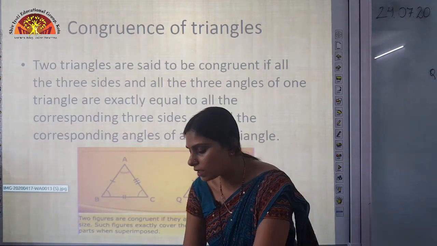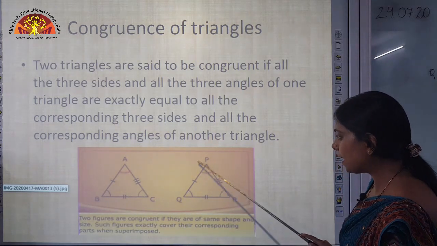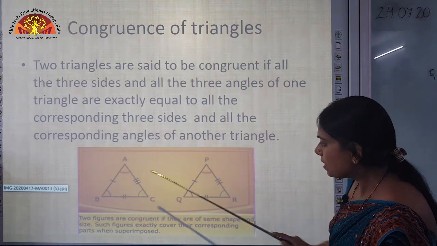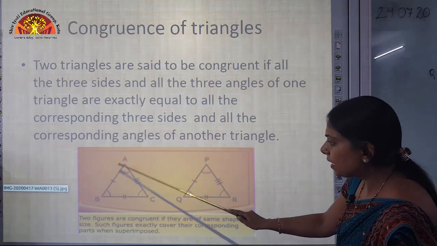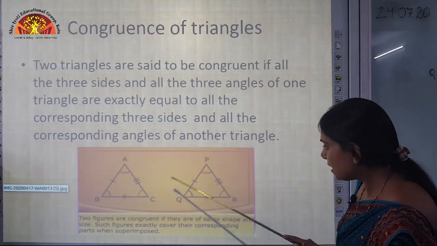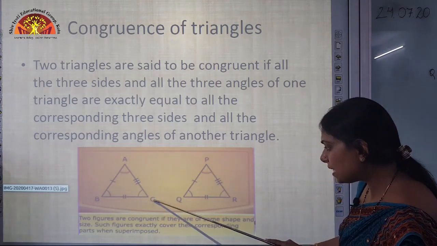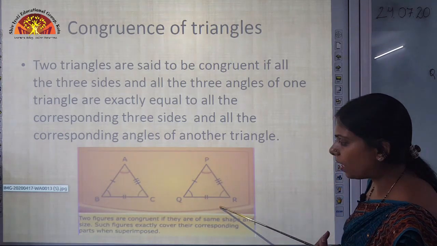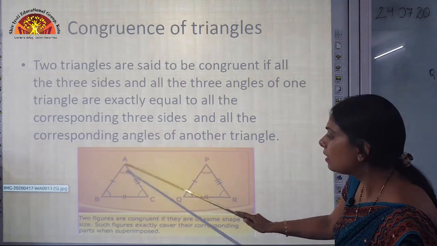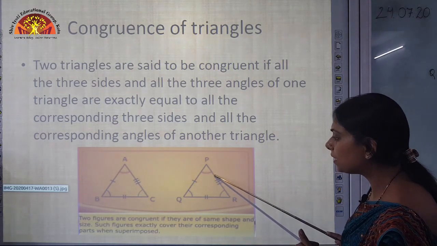Now just see the figure over here. You can see triangle ABC and triangle PQR. AB is equal to PQ. That is, AB corresponds to PQ. AC is equal to PR. Similarly, BC is equal to QR. That is, all the corresponding sides of one triangle are exactly equal to the corresponding sides of another triangle.